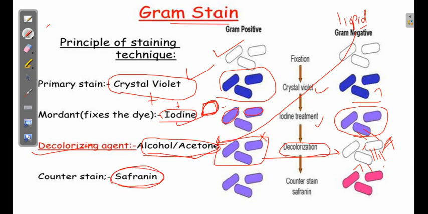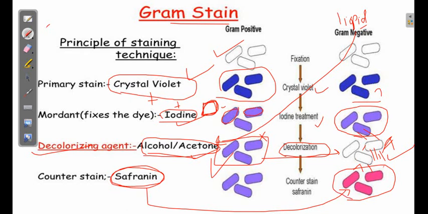To differentiate the blue gram-positive bacteria from the gram-negative bacteria, we add safranin. Safranin only stains the gram-negative bacteria, and they become pink. So when we observe the slide, the gram-positive bacteria appear blue and the gram-negative bacteria appear pink.